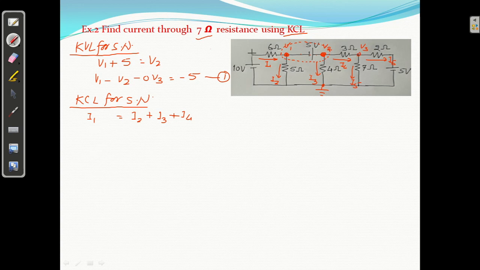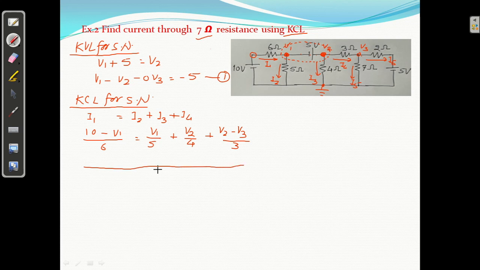यहाँ का पोटेंशियल क्या है? 10 minus V1 upon 6, I2 कहाँ है? V1 by 5, I3 V2 by 4, I4 V2 minus V3 upon 3. Okay, so I am taking a common LCM.